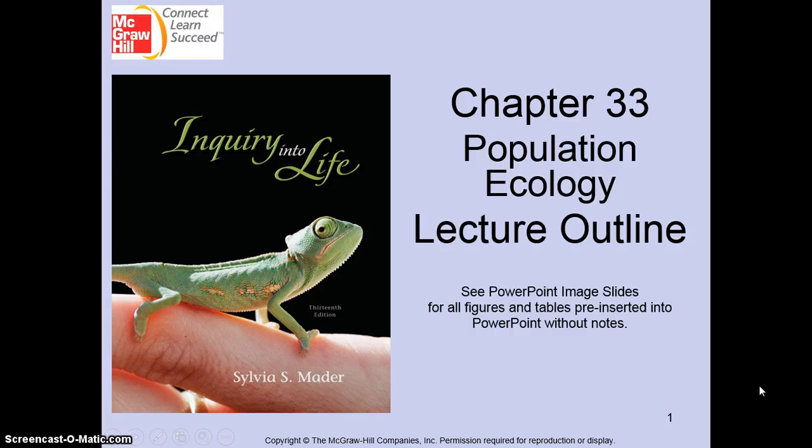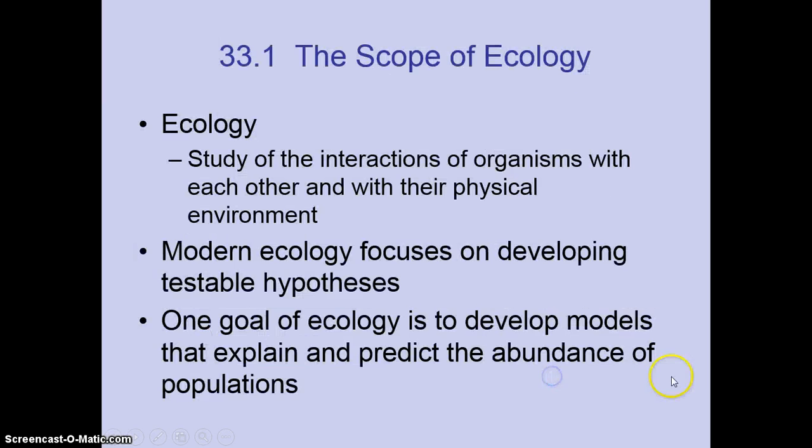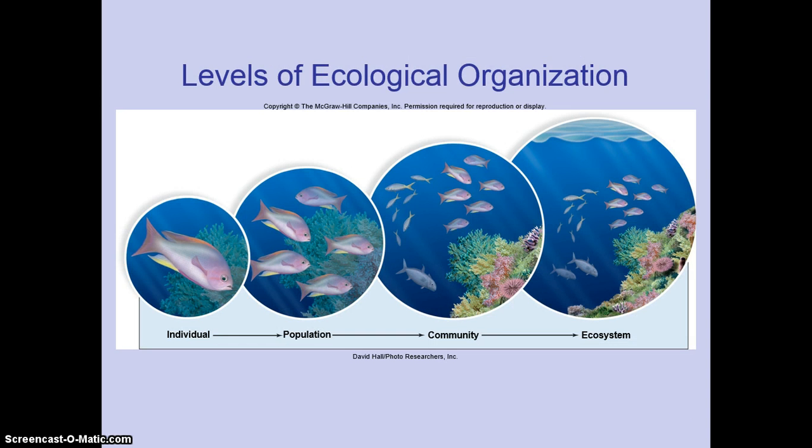We're finally going to get into an ecology chapter, so let's look at chapter 33, Population Ecology, to begin with. Just by definition, ecology is the study of the interactions of organisms with each other and with their physical environment. Modern ecology focuses on developing testable hypotheses, and one goal of ecology is to develop models that explain and predict the abundance of populations.